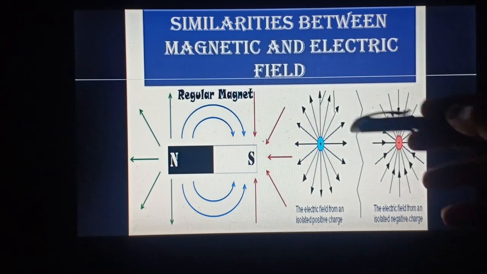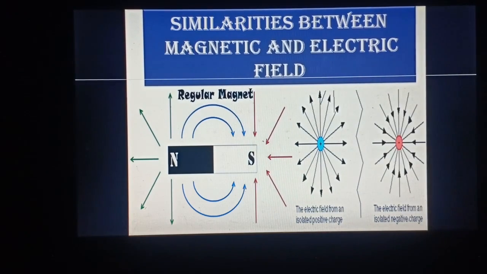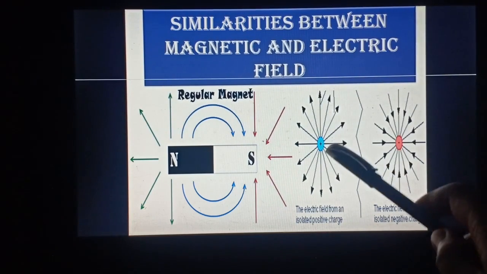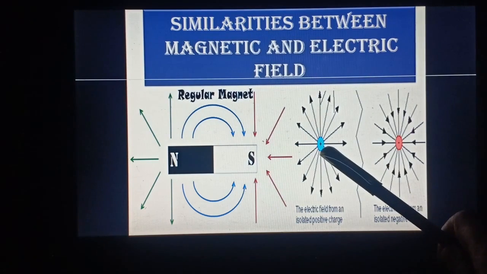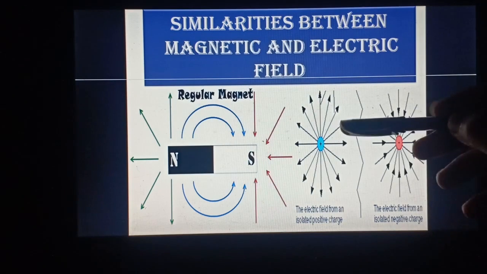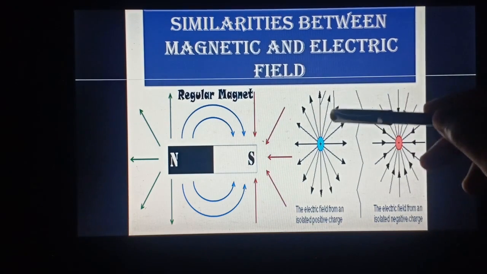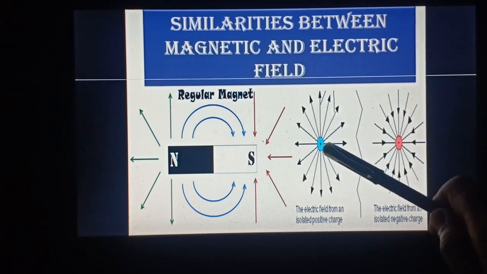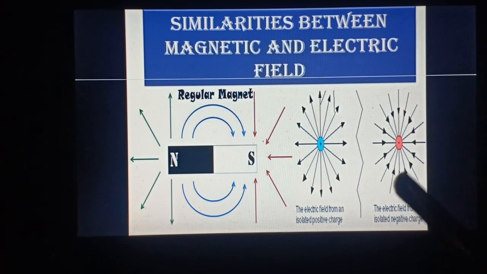Now, to determine the direction of the electric field, a source charge is taken, which may be a positive or a negative charge, and a test charge is taken, which is always considered a positive charge. If the test charge is placed in this electric field, we know that like charges repel each other and opposite charges attract each other.